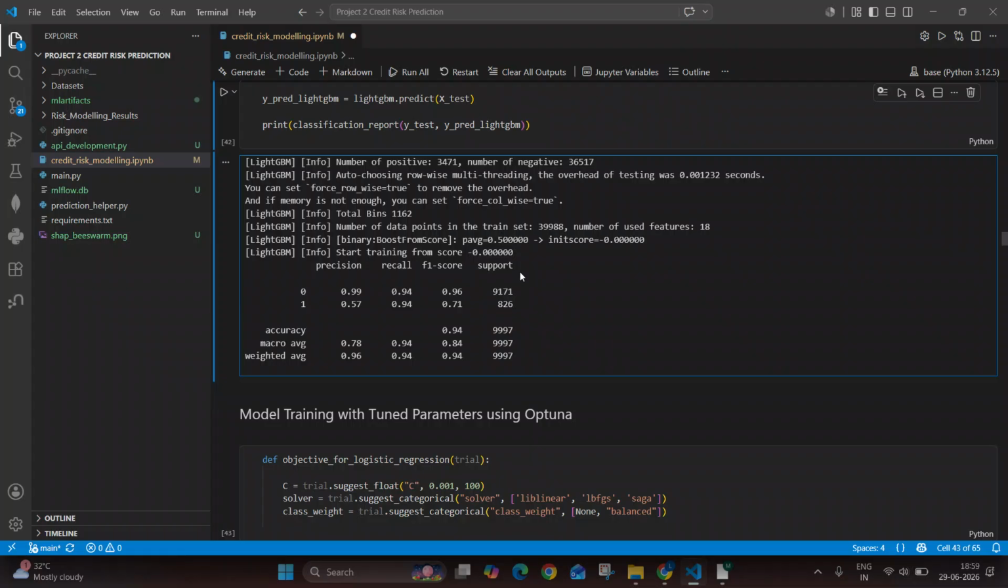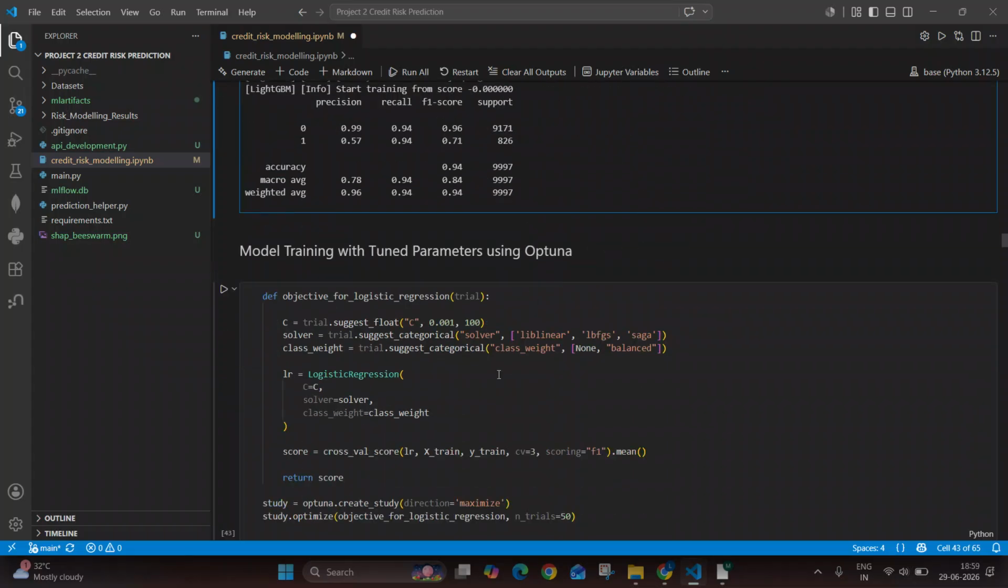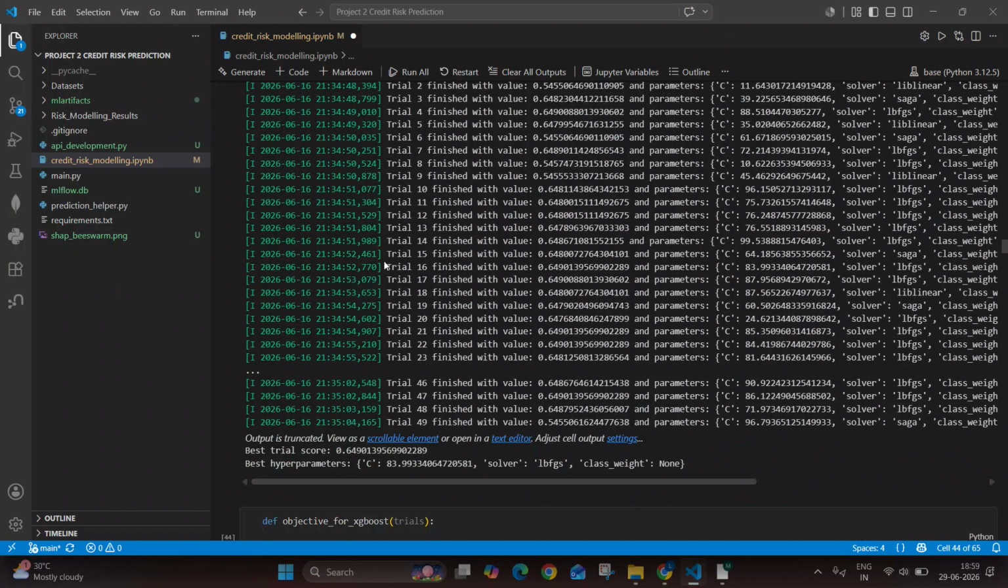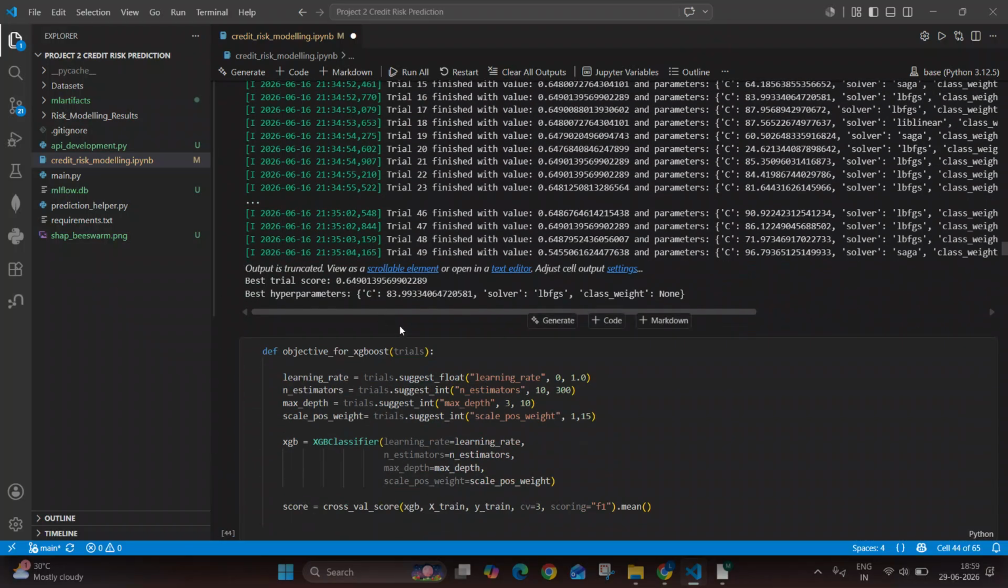Till now we have developed these models with default parameters, but now we want to optimize the parameters, and we are going to perform this optimization with the help of Optuna. Optuna is a library which helps us identify key hyperparameter values in an optimized way. For the logistic regression model, we have done this, and this is the result. Best trial score is 64%.